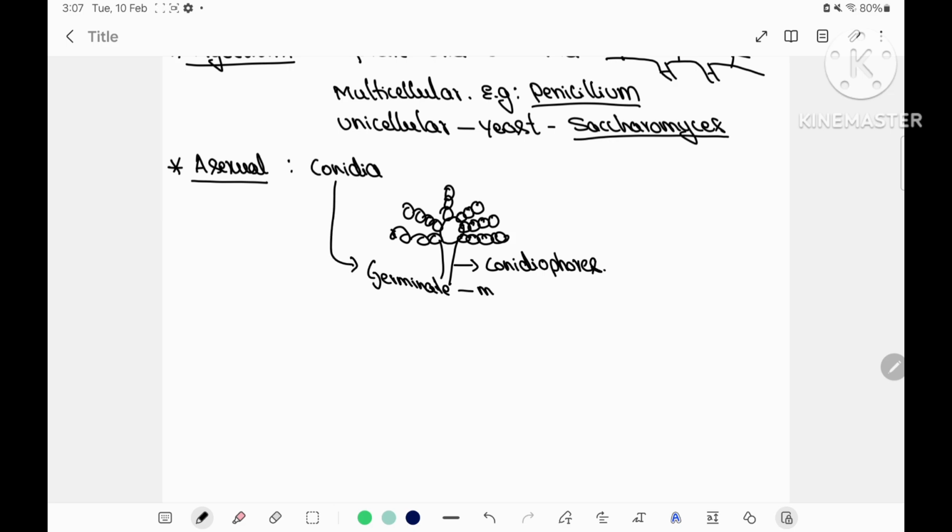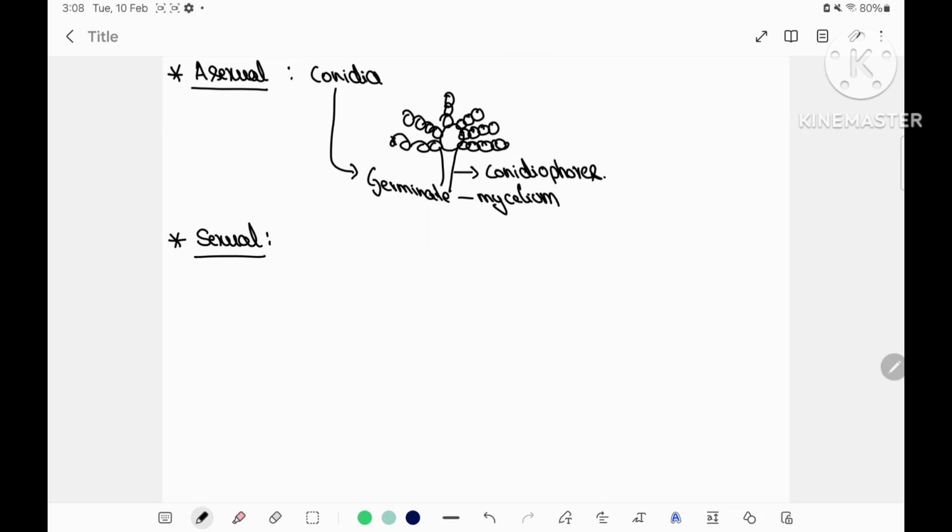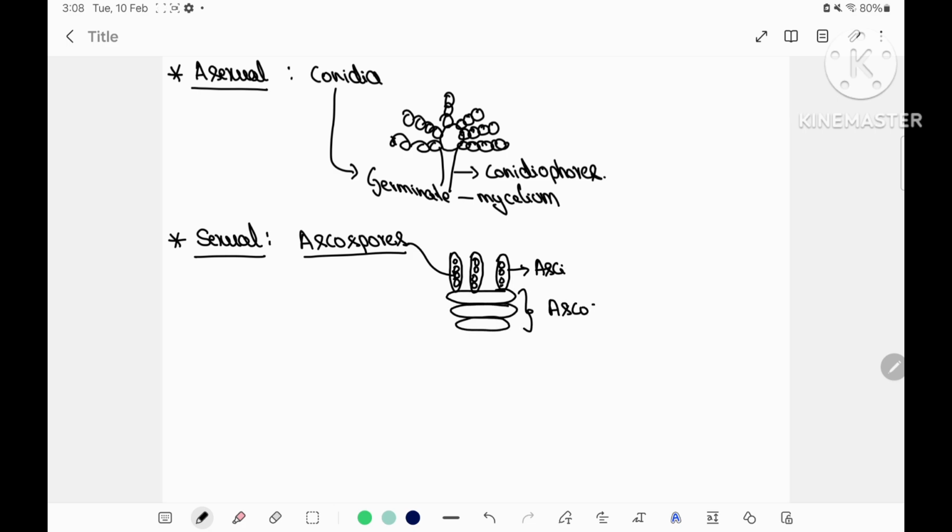Sexual reproduction takes place by the formation of specialized spores called ascospores, and ascospores are produced endogenously within a sac-like structure called asci. So that is the reason why these fungi, Ascomycetes, are called sac fungi. The asci are arranged on a specialized fruiting body called ascocarp. Remember, the fruiting body in Ascomycetes is ascocarp.